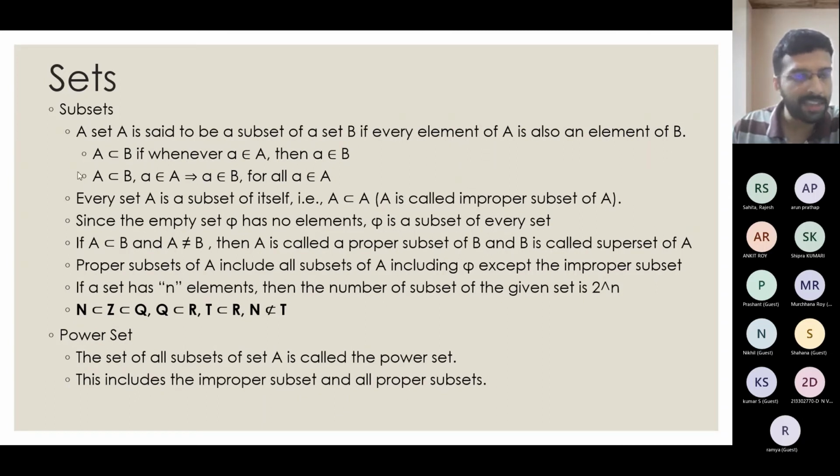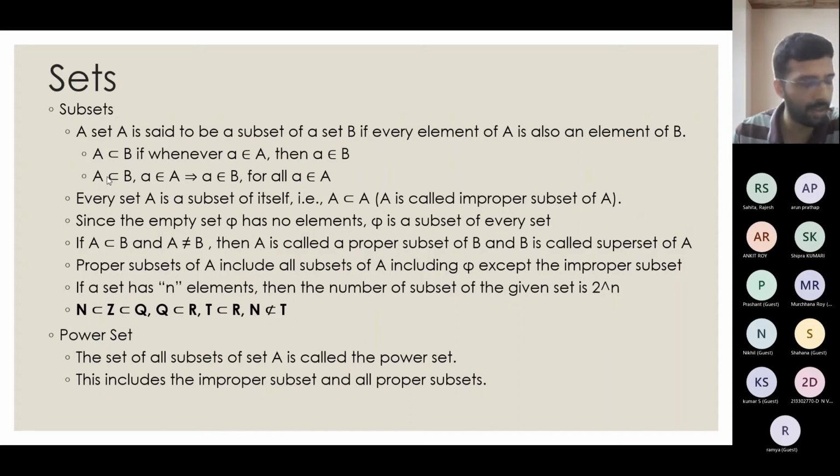And then the next concept in sets is called a subset. You might already be familiar with this, but I will just tell what the definition is. A set A is said to be a subset of set B if every element of A is also an element of B. Suppose I have a big set B which contains 10 elements, and a small set A which contains maybe 5 elements which are present in B. Then we will say that A is a subset of B.